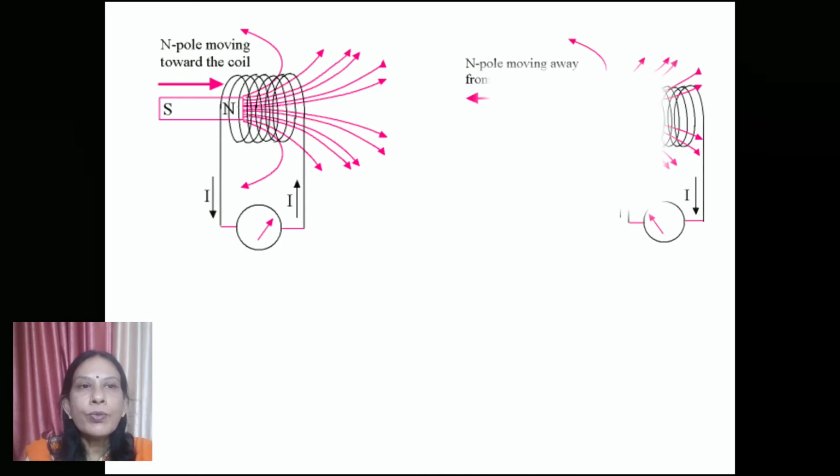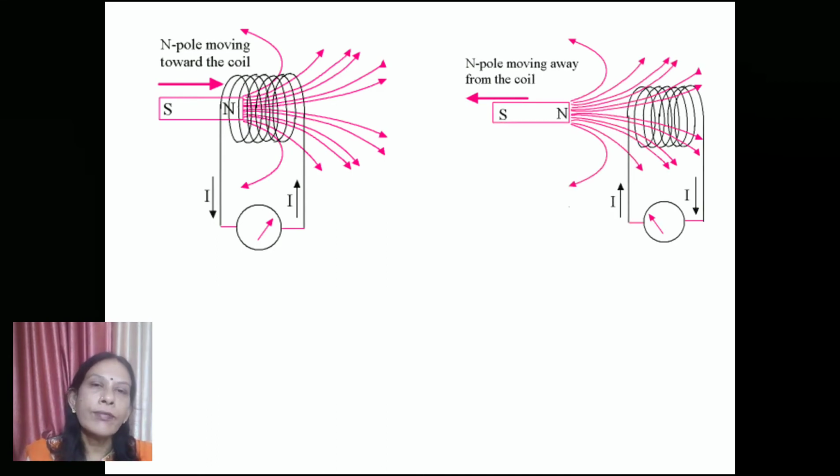When the north pole is approaching towards the coil, the flux is increasing, so flux is changing, and the galvanometer is showing deflection, means current gets induced in the circuit. When the north pole is receding away from the coil, the flux is decreasing, and again the current is induced in the circuit.